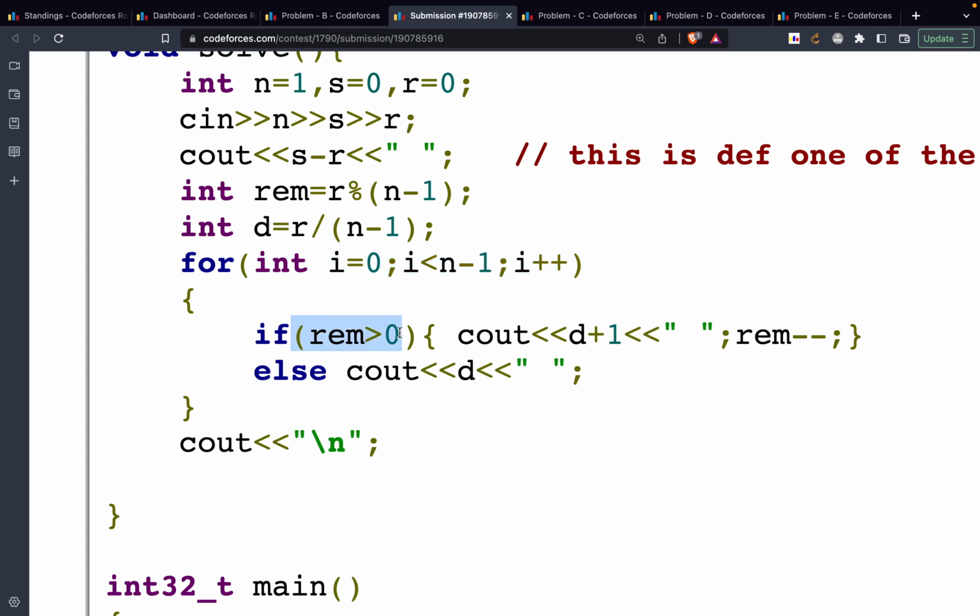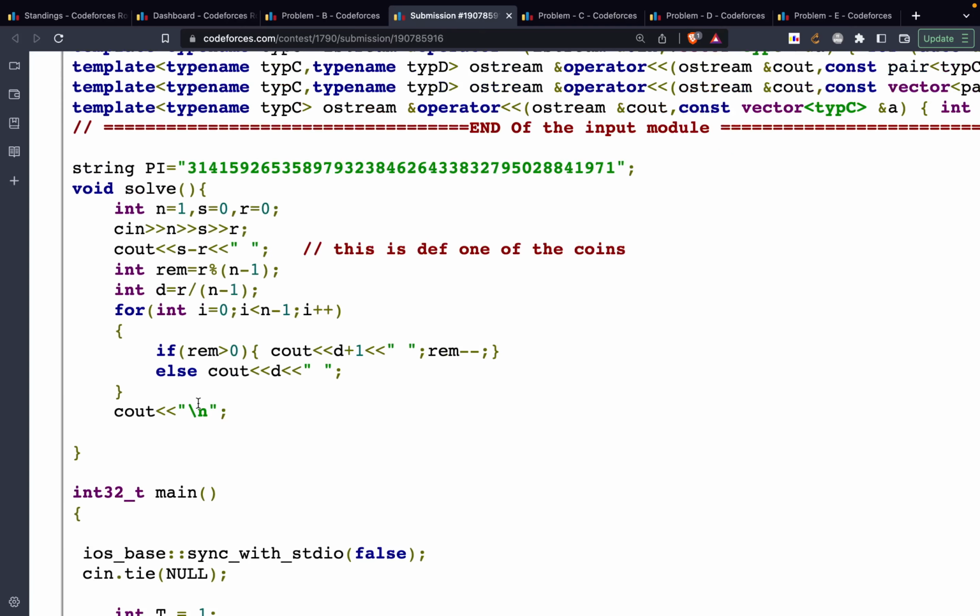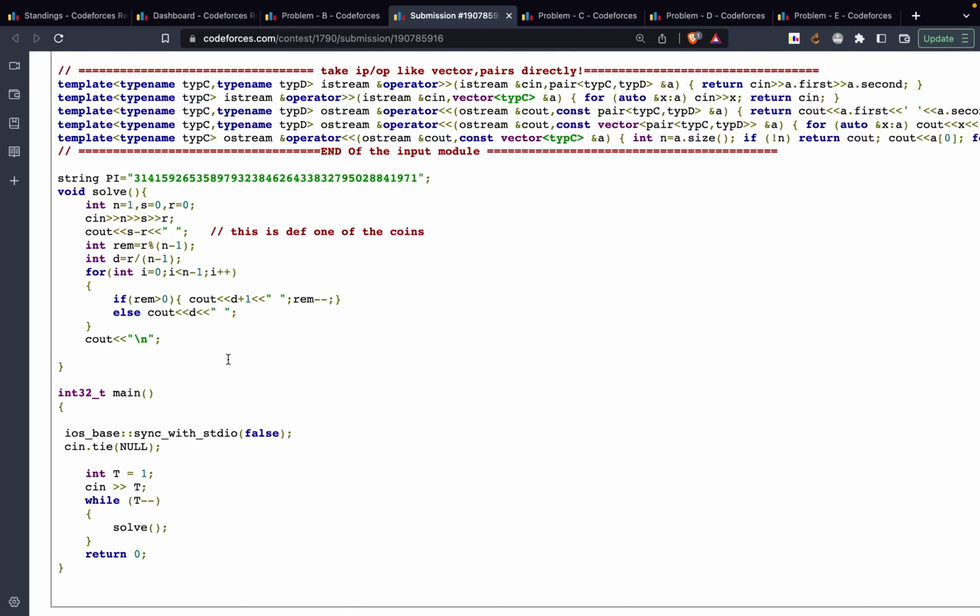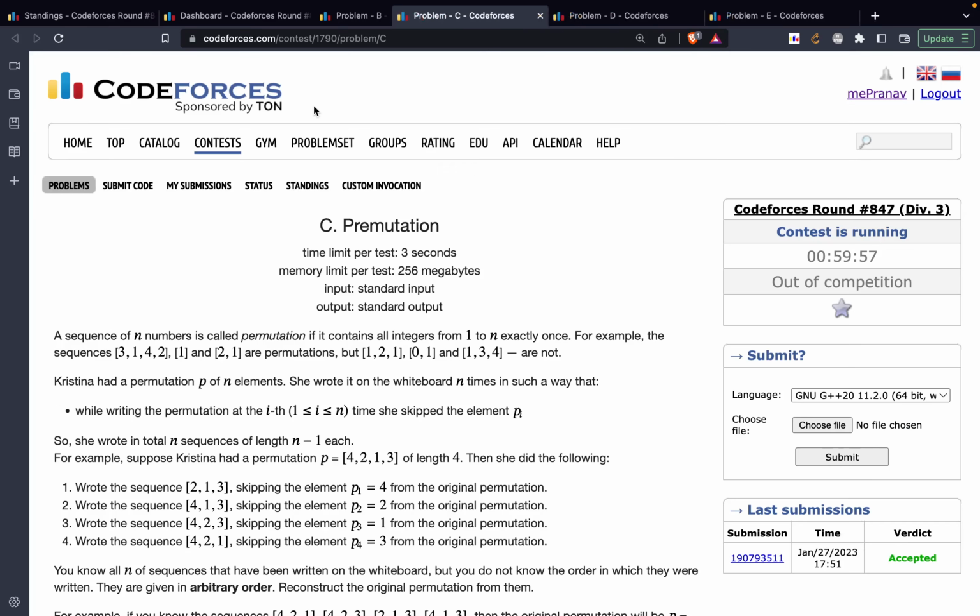So I'll check if the remainder is still something. In that case, I'm going to print the value d that is supposed to be on all the dice, plus 1, and I'm going to decrement my remainder. Else I'll just print the value of d, and then print a new line, and that's it for the question. So this was also an easy question.